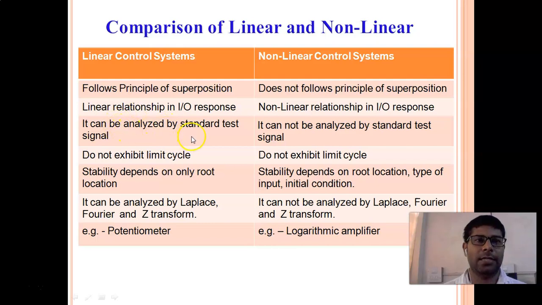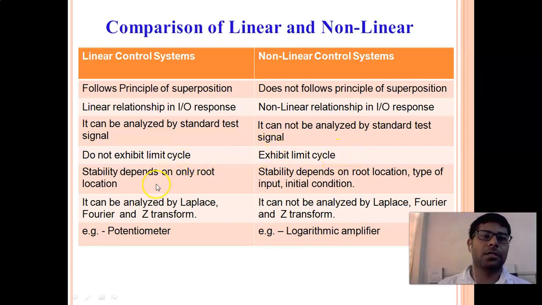So right now just keep in mind the standard test signals. In non-linear systems, it cannot be analyzed by standard test signals. The fourth comparison is that a linear system does not exhibit limit cycle, while a non-linear system exhibits limit cycle.